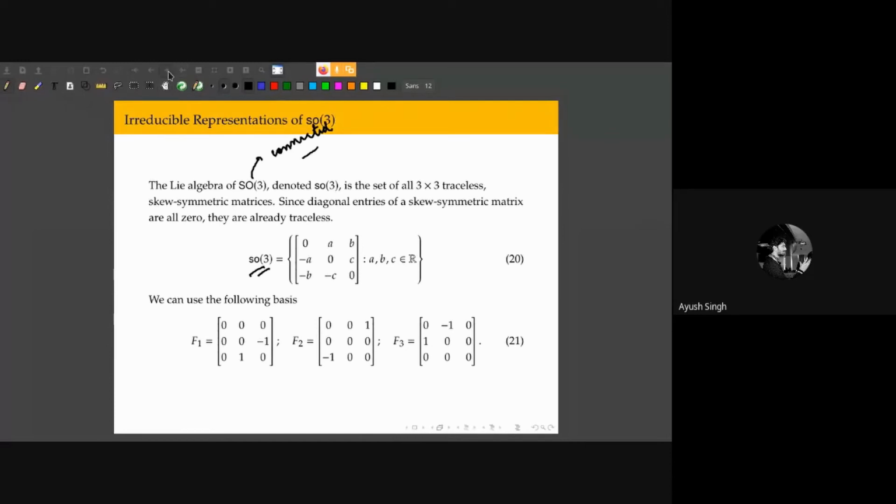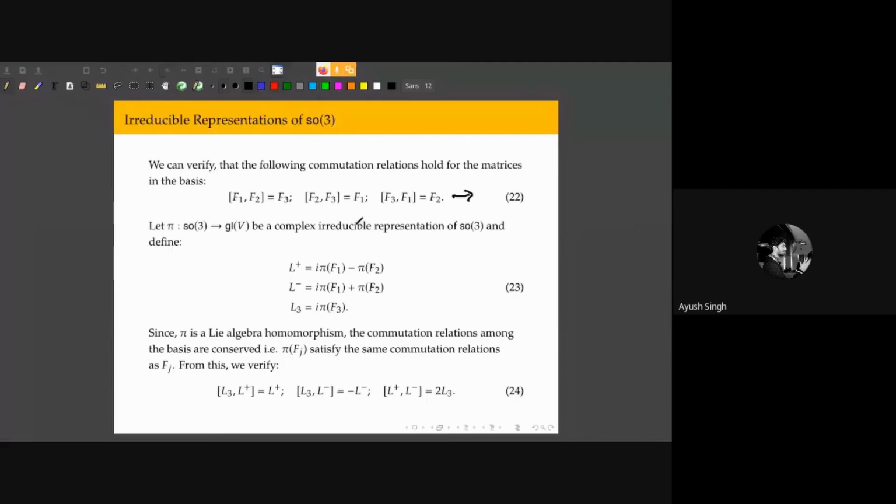If I replace F1, F2, F3 by Lx, Ly, and Lz, then these are the same commutation relations which we observe for our angular momentum operators, right?